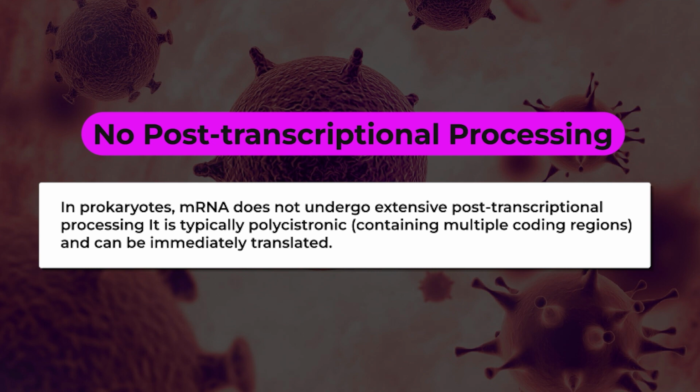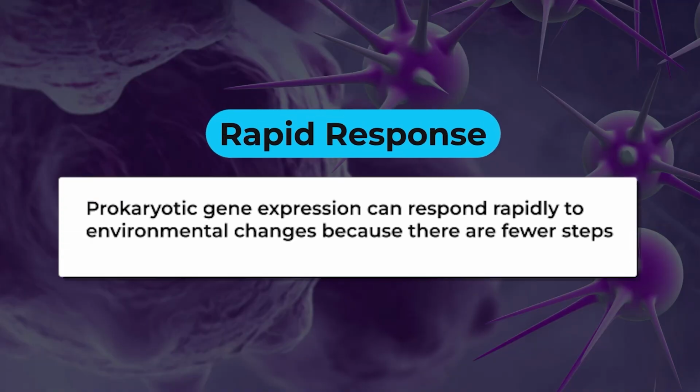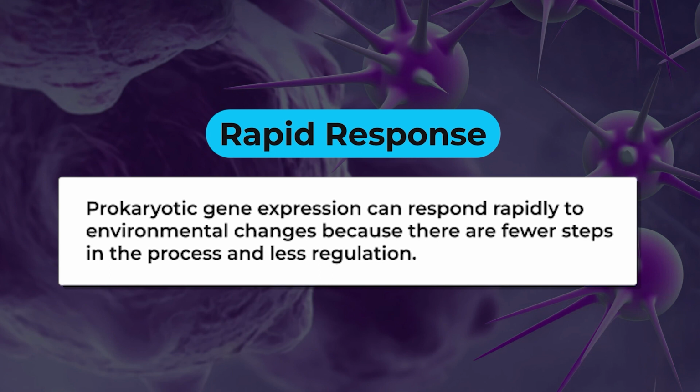They don't have a non-coding region unlike the eukaryotic genome. So, they don't need the post-transcriptional processing which happens in eukaryotes. The next is rapid response. It's very, very important. Prokaryotic gene expression can respond rapidly to changing environmental conditions, because there are very few steps in the process and less regulation.